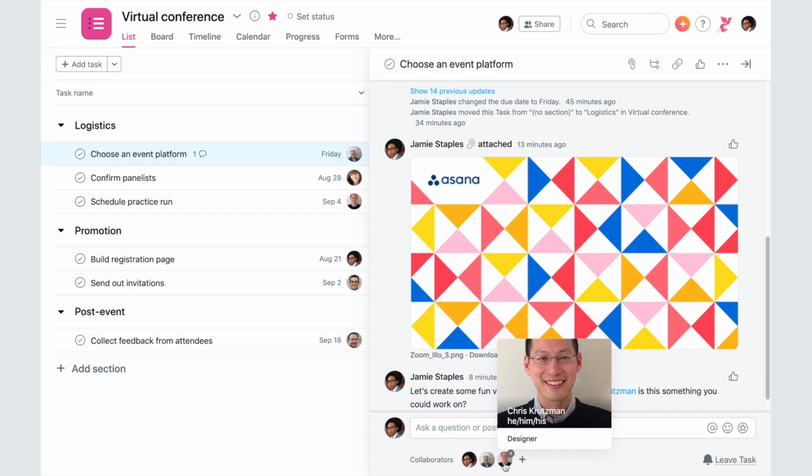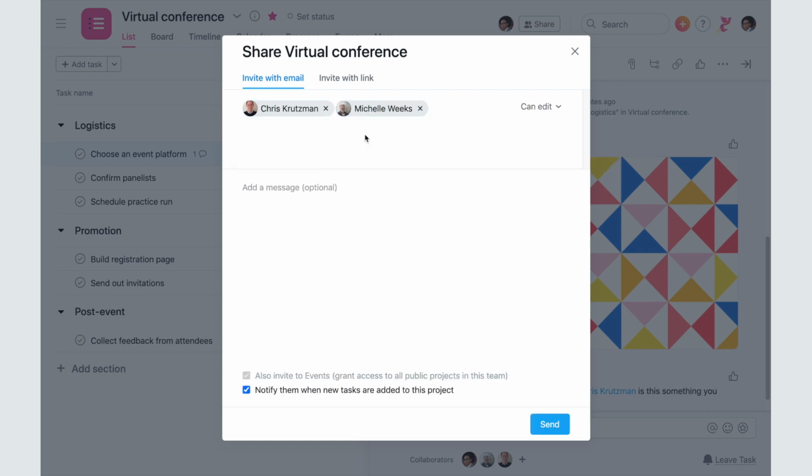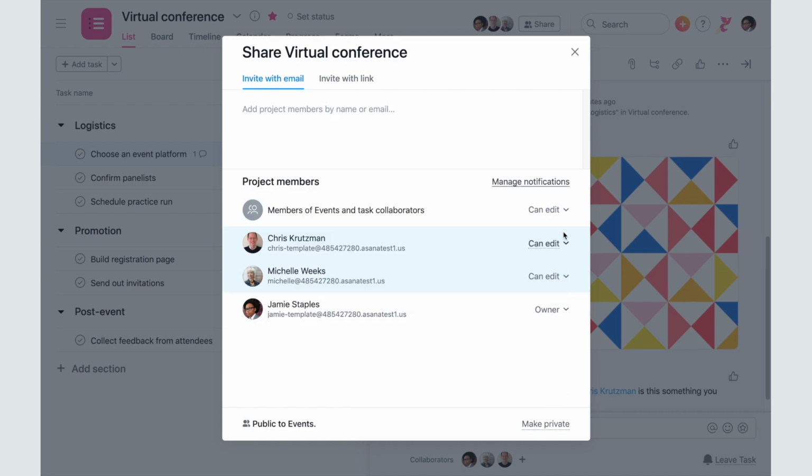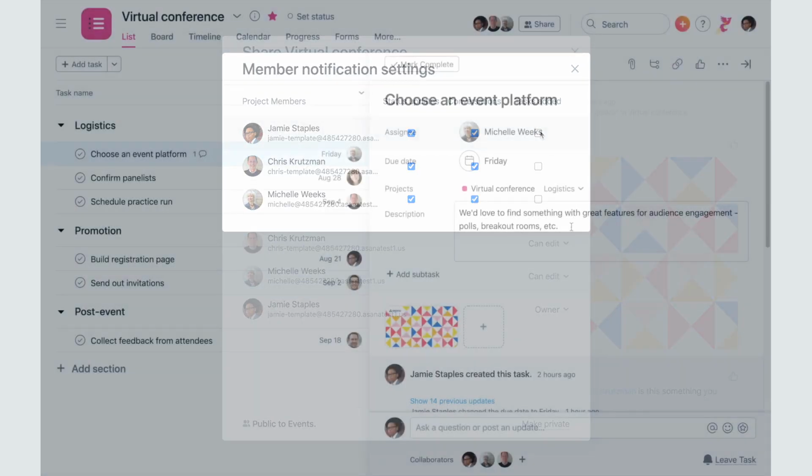If you want someone to get notifications on project-level updates and conversations, add them as a project member. Consider opting out of notifying them when tasks are added, unless they need to monitor the project closely. You can change your project notification settings at any time.